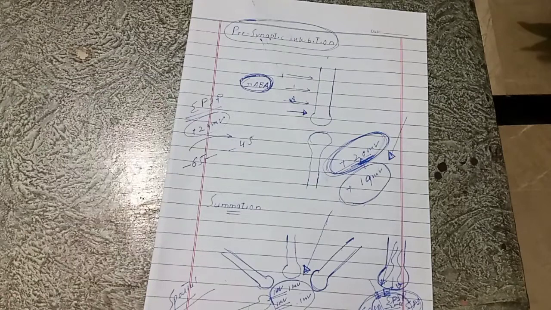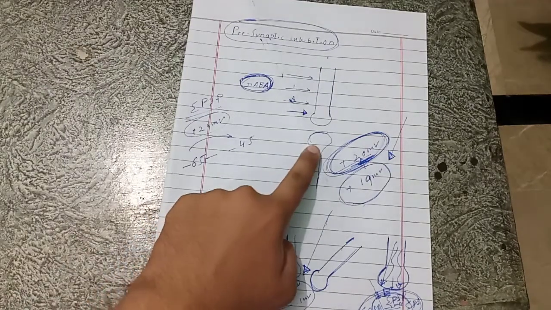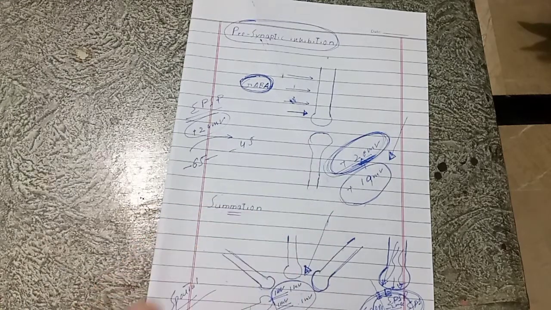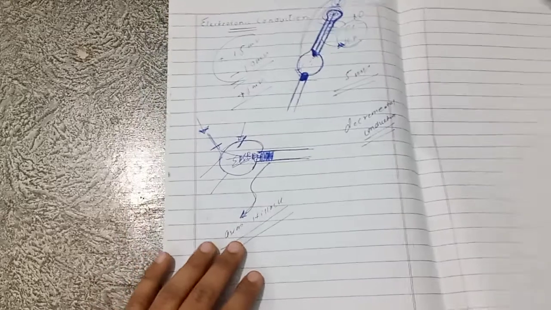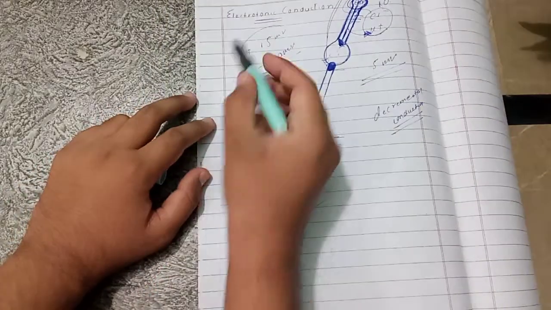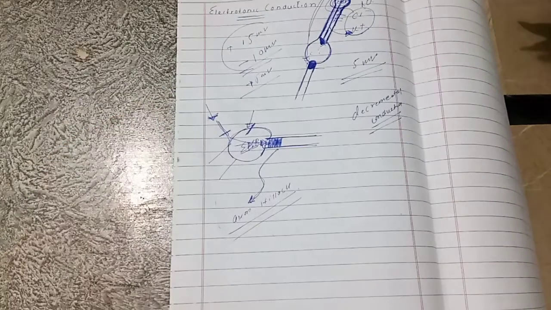Rapid discharges from a single presynaptic terminal will produce EPSPs in the postsynaptic neuron, which can be added together to generate an action potential. So this is temporal summation. Now, what is electrotonic conduction?